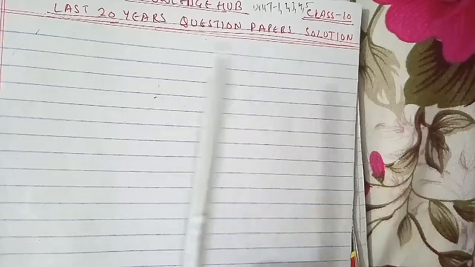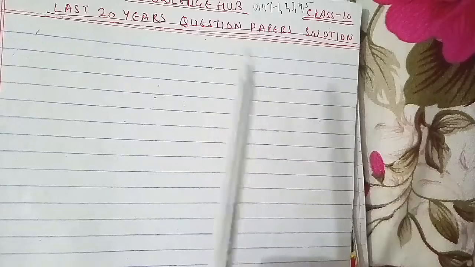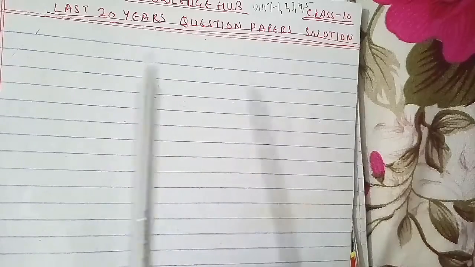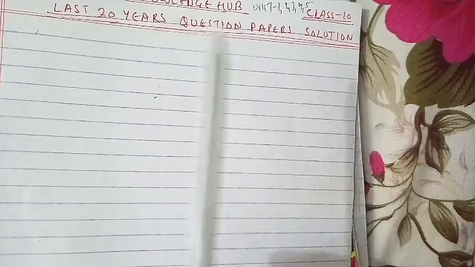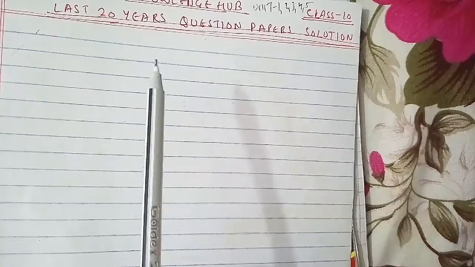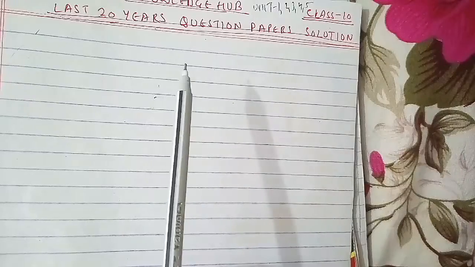Why is the spiral model called a meta model? That is from unit 1. State any two problems that may arise during requirement analysis, from unit 2. Briefly explain the review process of quality assurance, also from unit 2, and differentiate between a software measure and software metrics, from unit 3.